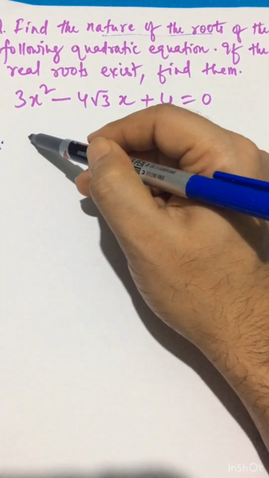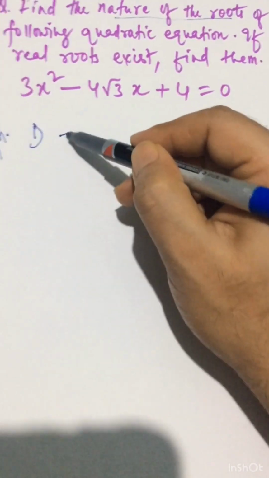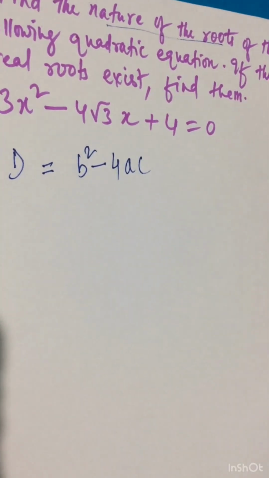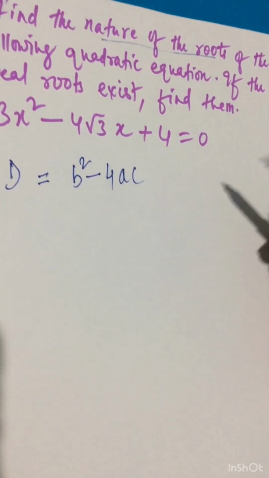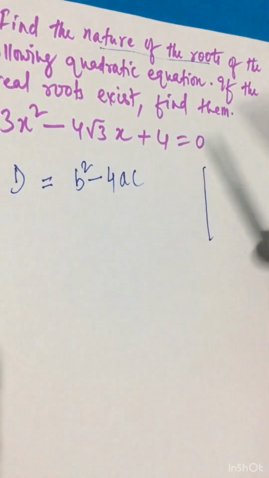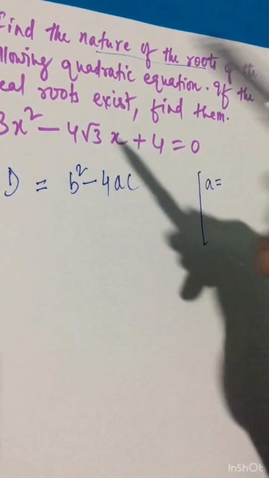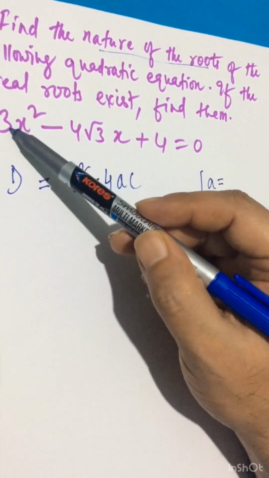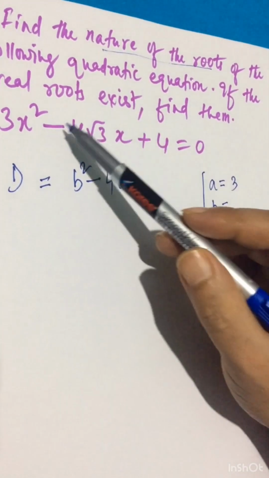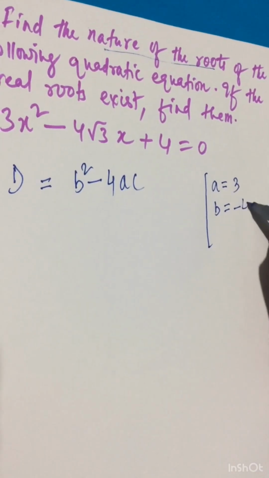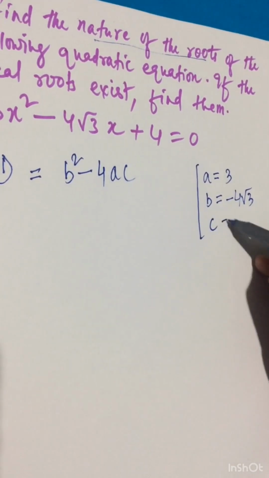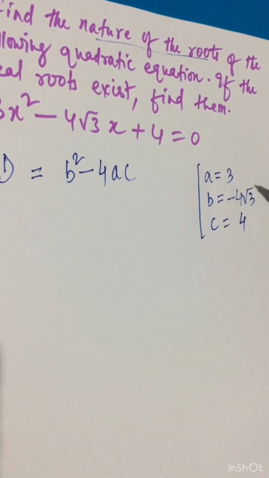The discriminant formula we need to remember is D equal to b square minus 4ac. This is the formula to find the discriminant. Now this a, b, c value we will get from here. A means the coefficient of x square, that is 3. B is the coefficient of x, that is minus 4 root 3, and this is C, the constant part, that is 4. So the a, b, c values are ready.